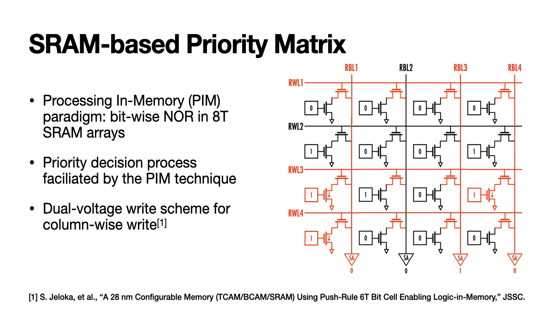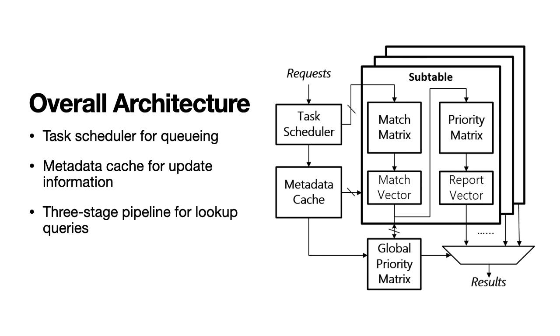In addition, a dual voltage write scheme is adopted to directly support column-wise write for the update of the priority matrix. Hence, both lookup and update can be fulfilled in O(1) time.